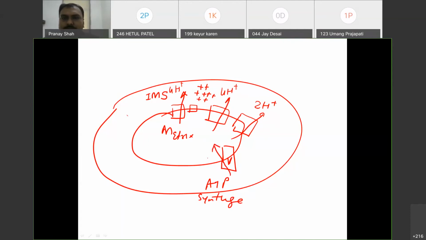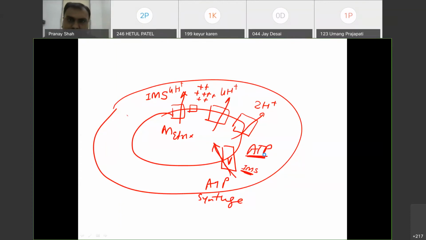During the flow of protons from the intermembranous space to the matrix, when H plus goes from the intermembranous space again to the matrix, it will help to produce ATP. That is complex 5.